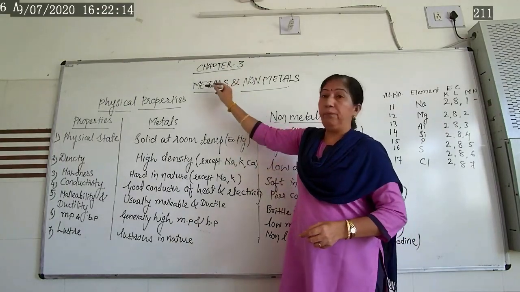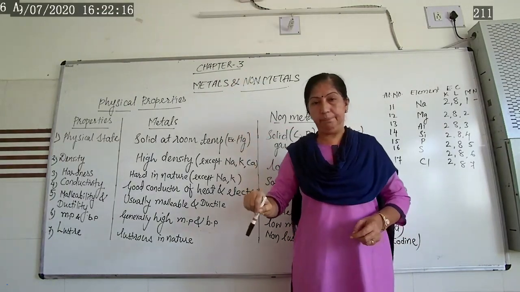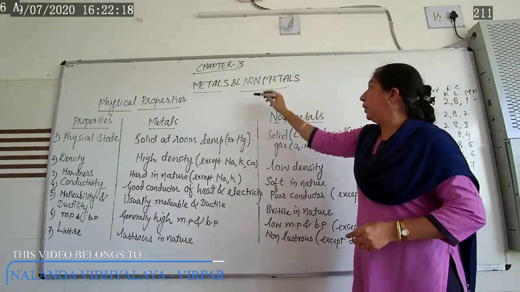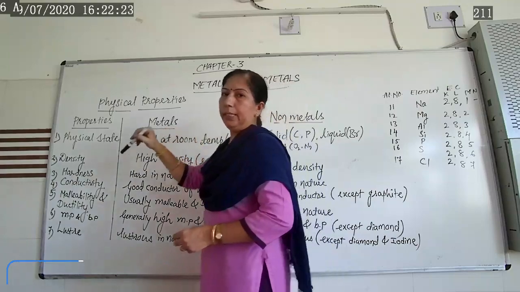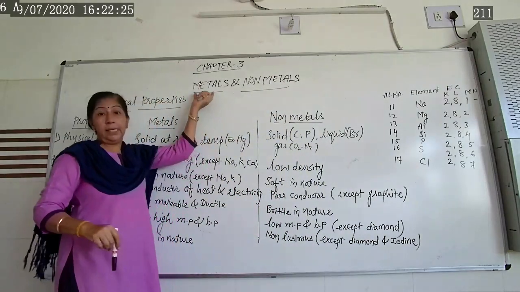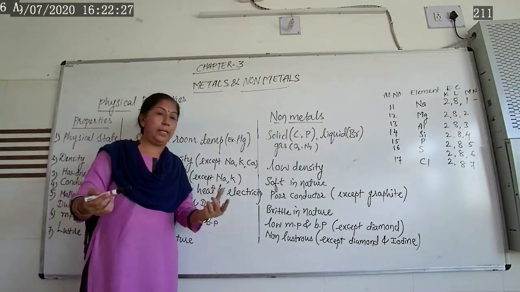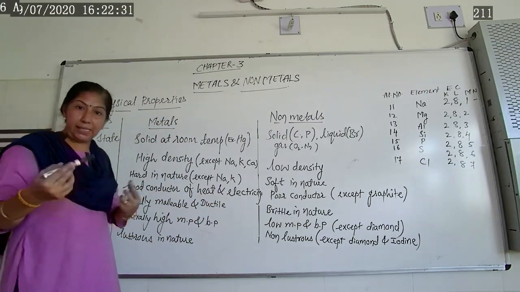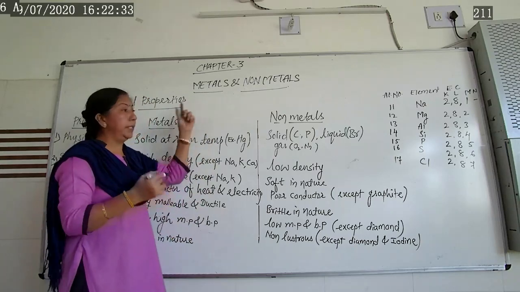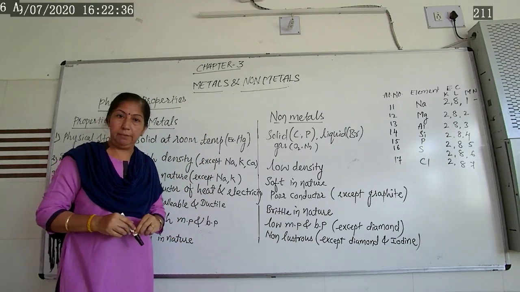Now, how do you define the term metal? And how do you define the term non-metal? Let's start with the definitions. Metals are those elements which are malleable as well as ductile in nature. They are good conductors of electricity.